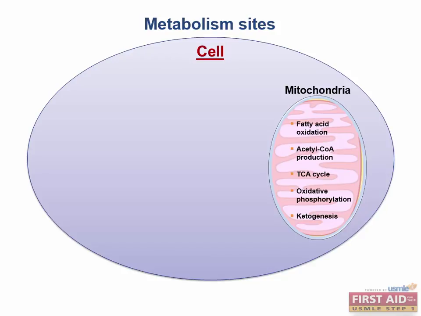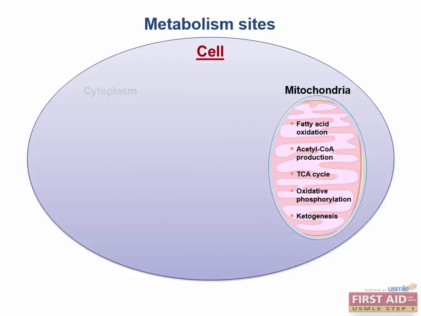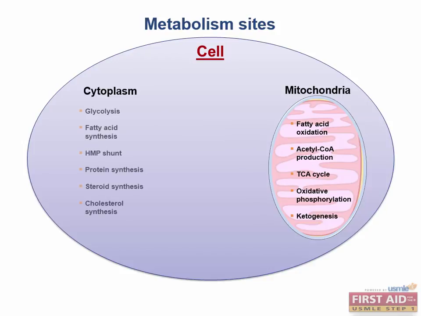Side note, the guy that discovered the citric acid cycle, Adolf Krebs, won the Nobel Prize in Medicine and Physiology in 1953. It won't show up on your exam, but it's a good idea to know who won Nobels in medically related fields, because some of the folks that write USMLE questions trained with and are friends with some of these laureates.